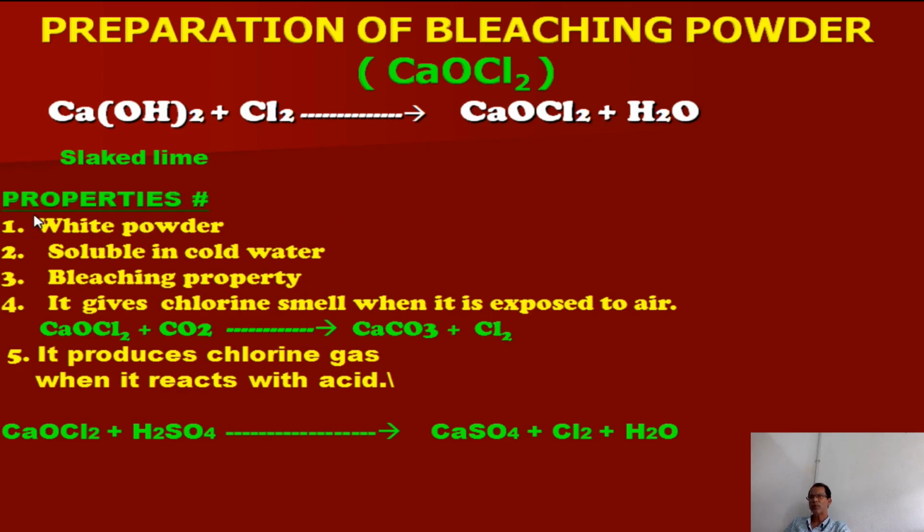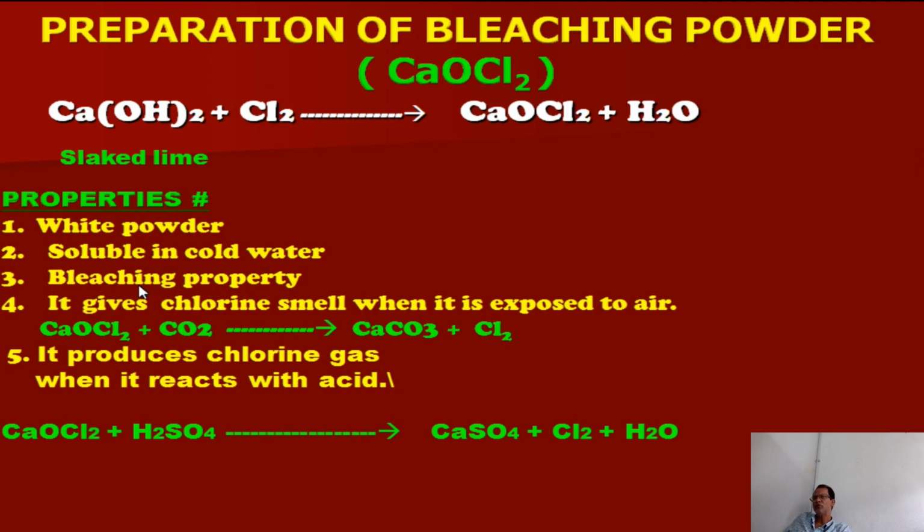And what are the properties of bleaching powder? First, it is a white, soft, smooth powder, soluble in cold water, and it has a bleaching property. It bleaches when it touches skin, paper, or cloth. It bleaches, meaning it undergoes reactions, so it removes the color from paper and cloth. That's why it's called a bleaching agent.